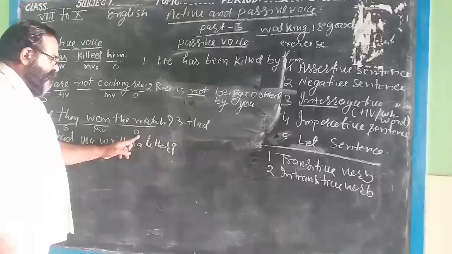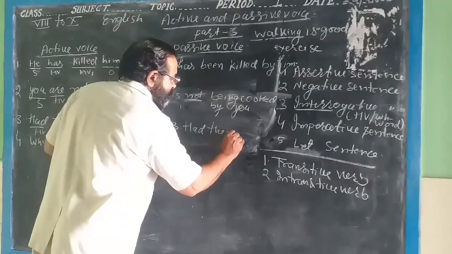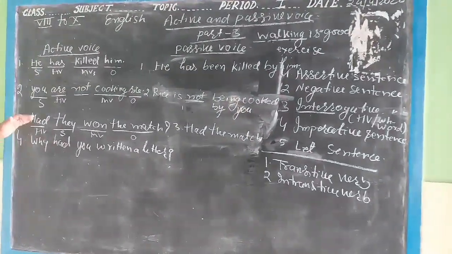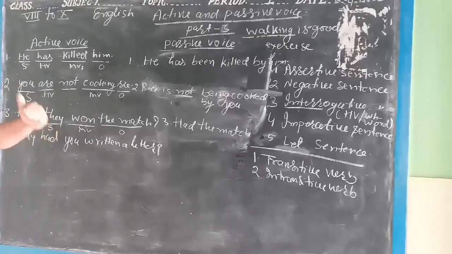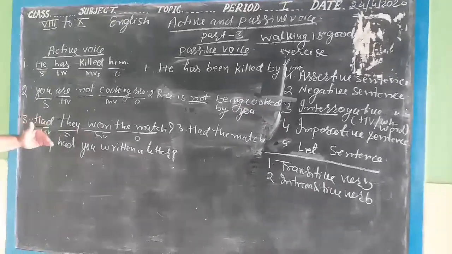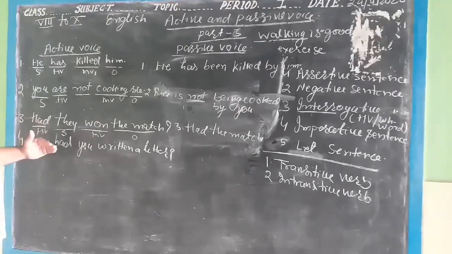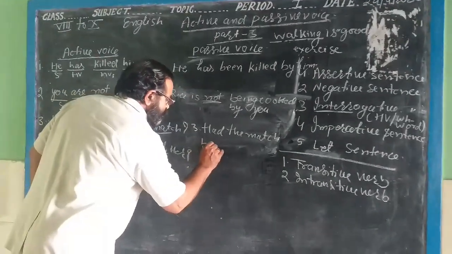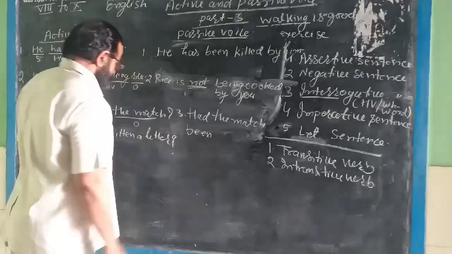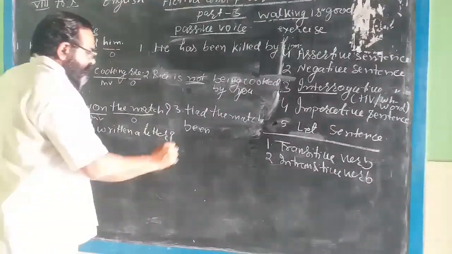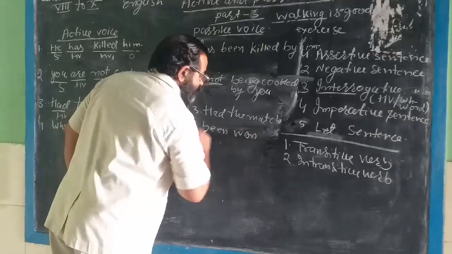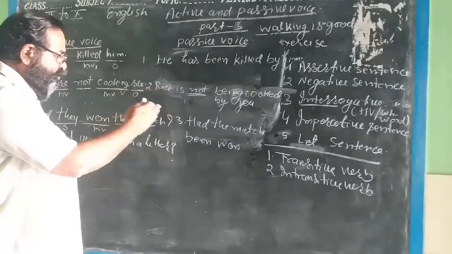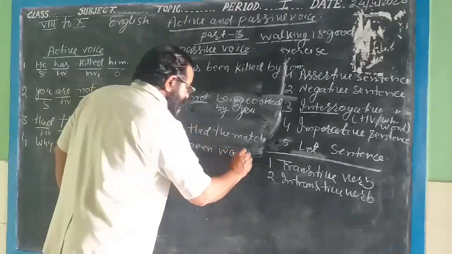Now you take the object as a subject: "Had the match". When you change the active sentence into the passive sentence, where there is has, have and had, after these helping verbs you will write "been". So: "Had the match been", and then the third form of the main verb, "won". "Had the match been won." Now, if you write here "by them"